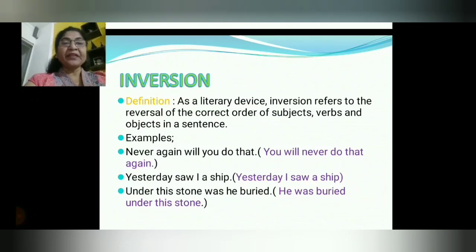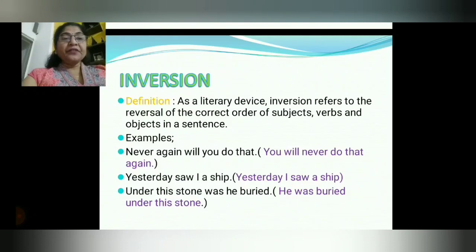Second example: yesterday saw I a sheep. Yesterday I saw a sheep. This is the correct sequence. Under this stone was he buried. He was buried under this stone. So what did I say? Inversion means nothing but words found in incorrect grammatical order, then we can understand that it is inversion.